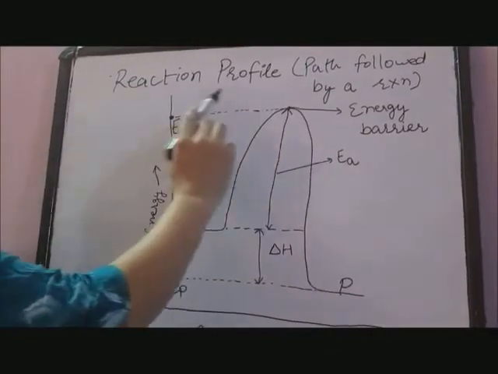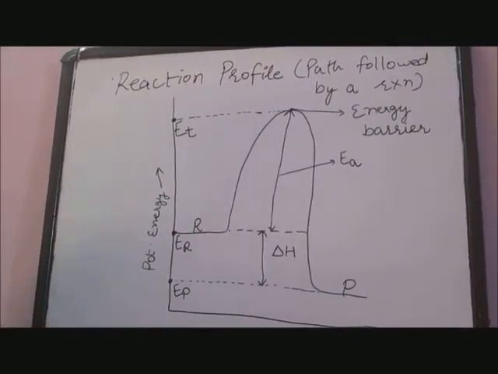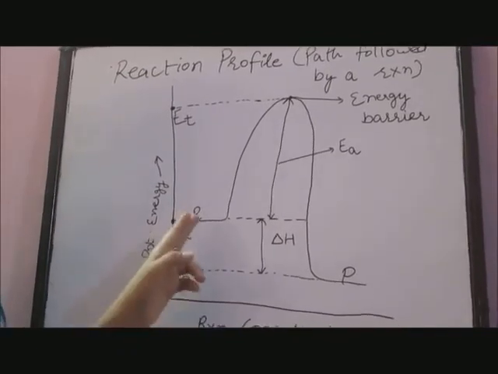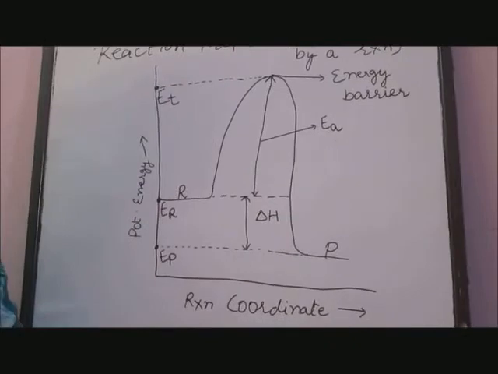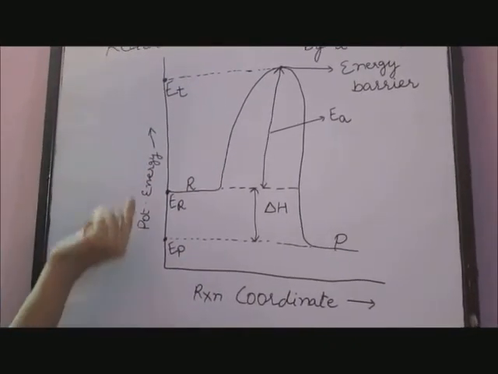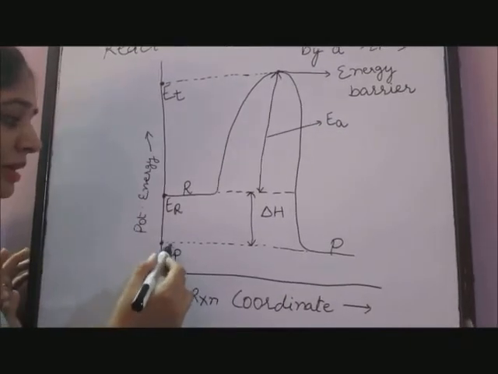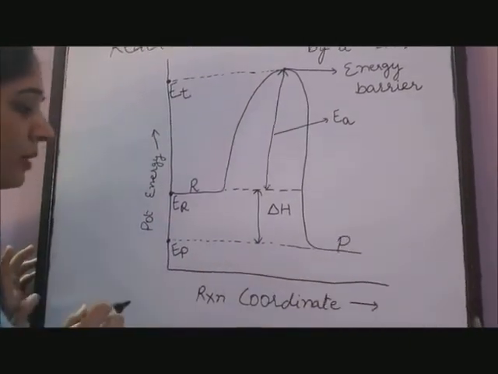Next is the reaction profile or path followed by a reaction. This graph shows the progress of reaction from reactants to products shown by the reaction coordinates by the change of potential energy, where R represents the reactants and P represents the products.